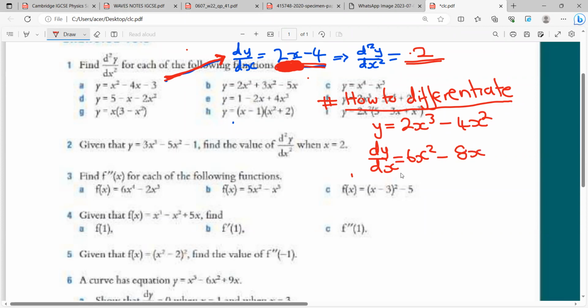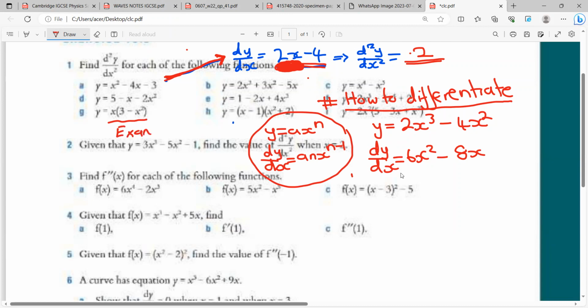So remember, we'll always be using that rule, the rule for differentiation. I believe everyone has the rule. If you have y equals ax to the power of n, then dy/dx is going to be anx to the power of n minus 1. So this is the rule that you use whenever you're doing a differentiation. However, you have to bear in mind that whenever you have brackets, you need to expand first before you do your differentiation, isn't it? Okay.